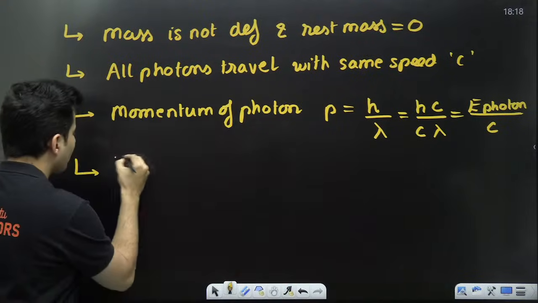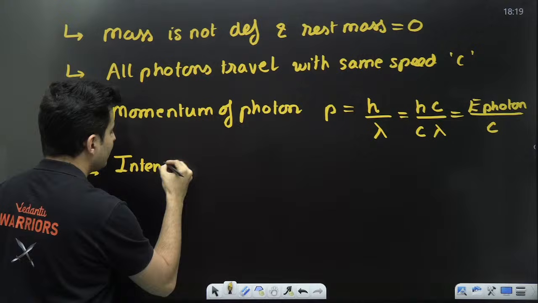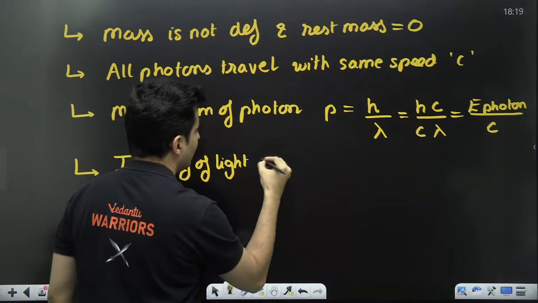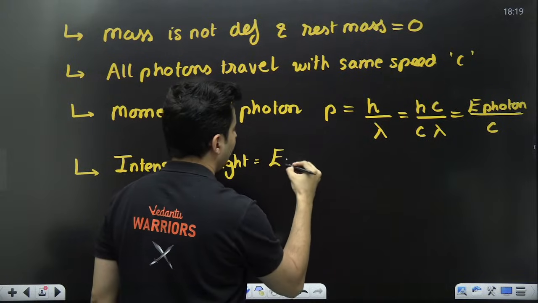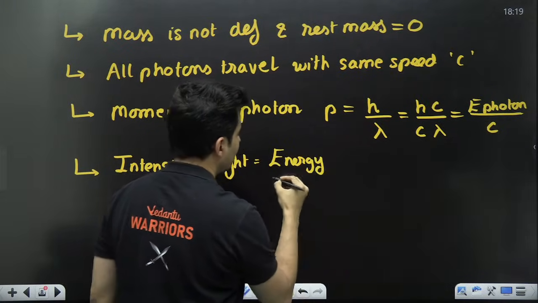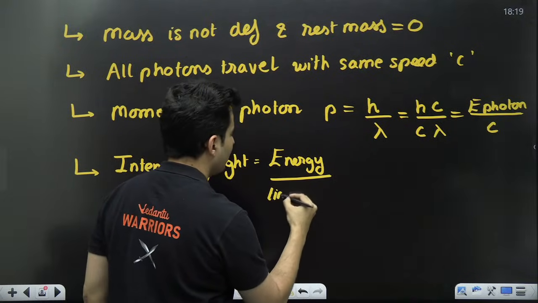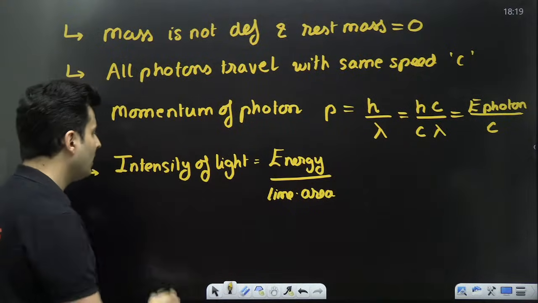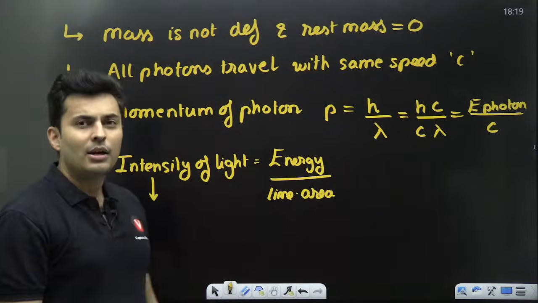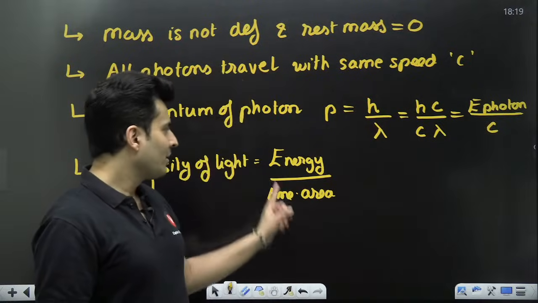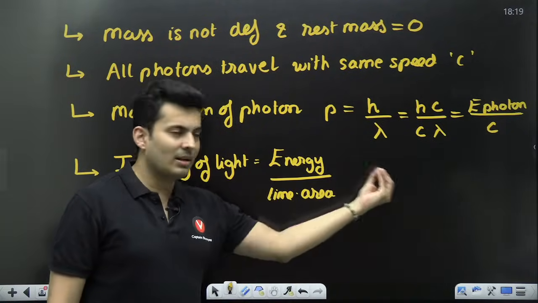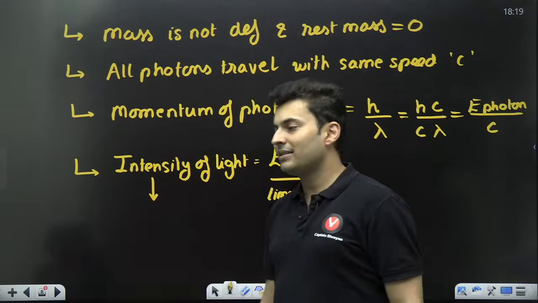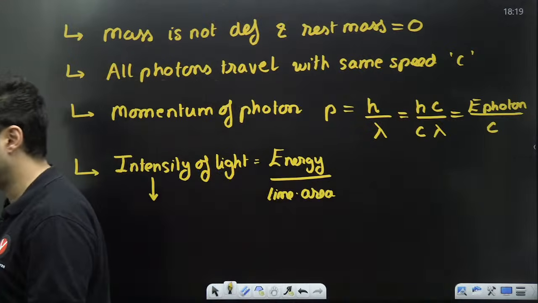Intensity of that light is nothing but the total energy per unit time per unit area. Total energy per unit time per unit area. So can you guess the unit of intensity? Quickly put it up in the chat box. Meanwhile, I'll rewrite or substitute a few things in this expression. Guess the unit of intensity in the chat box, reading the chat box right now.